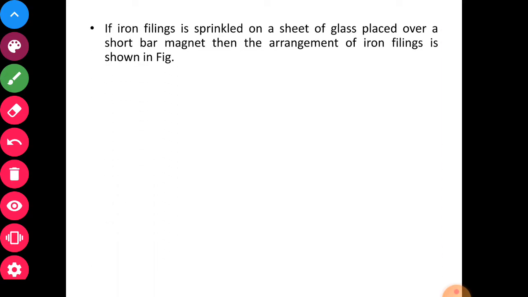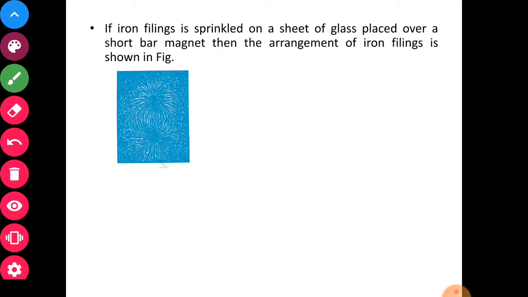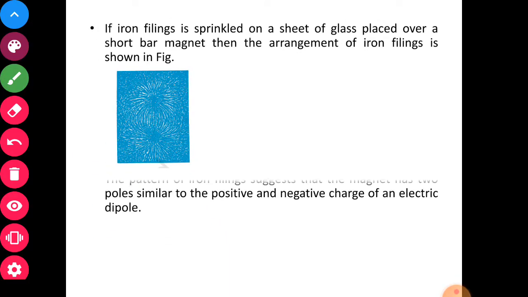Now, if iron filings are sprinkled on a sheet of glass placed over a short bar magnet, then the arrangement of the iron filings is like this. Or we can sprinkle the iron filings on a card paper, and put the magnet, and this kind of arrangement will be there when we tap the paper sheet. Okay, so this is all known to us.